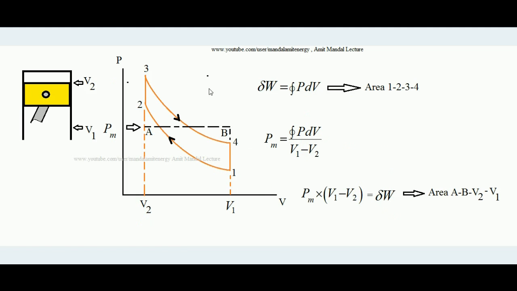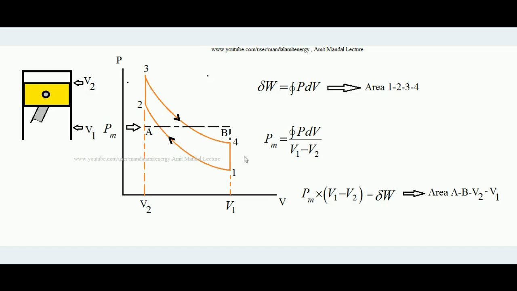Now coming to the topic, what is mean effective pressure for a 4-stroke SI engine? See, this is the diagram of the Otto cycle in a PV diagram. What is the Otto cycle? The Otto cycle is the fundamental cycle on which the SI engine works. Now we know that in the Otto cycle the processes are: 1 to 2 represents adiabatic compression of the charge, 2 to 3 is constant volume heat addition, 3 to 4 is the working adiabatic expansion, and 4 to 1 is the heat rejection.